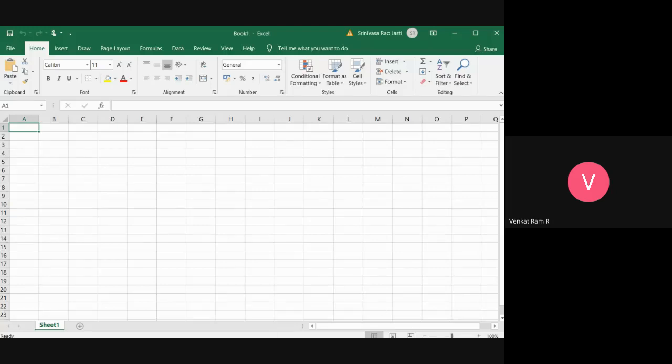Or there is no Excel? Other name for spreadsheet is Excel.